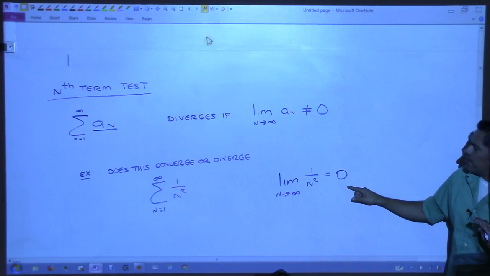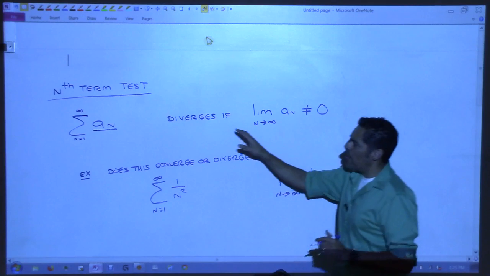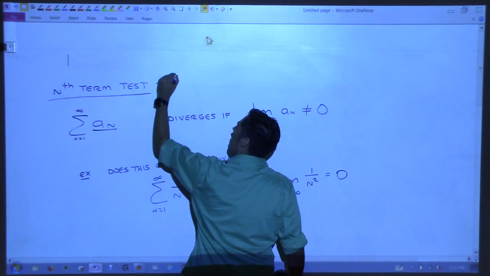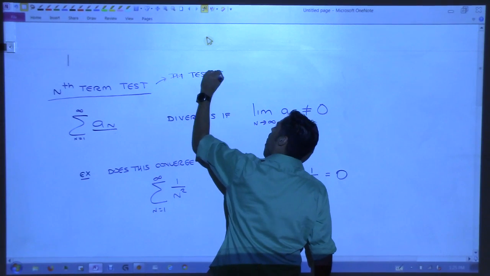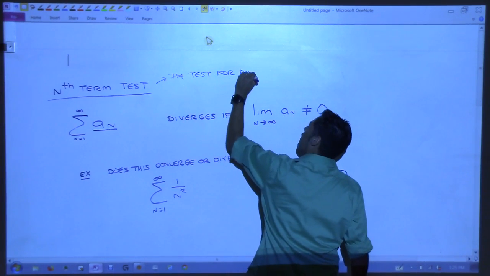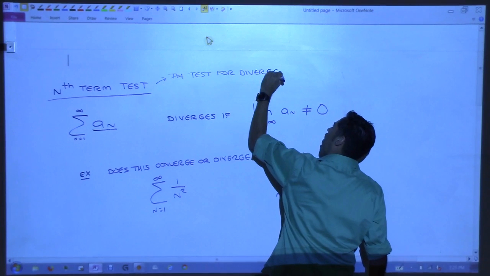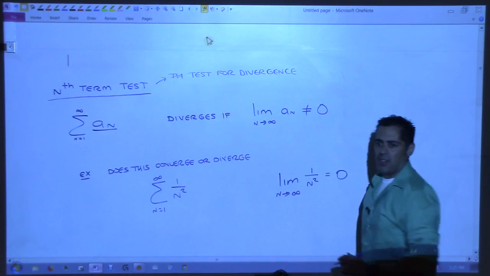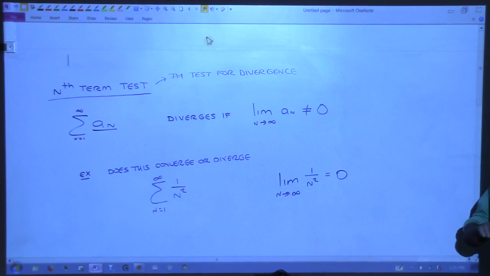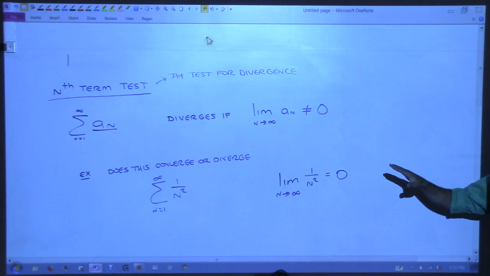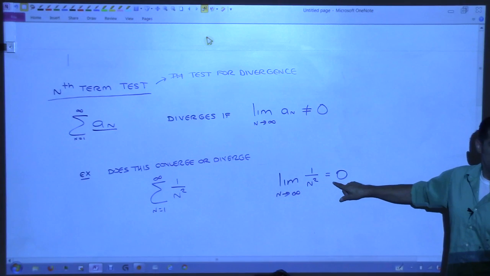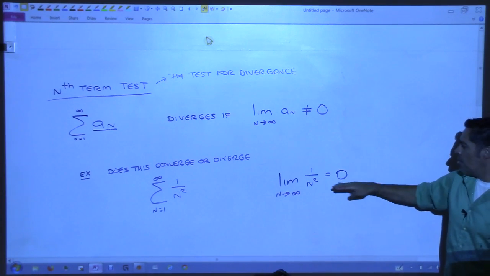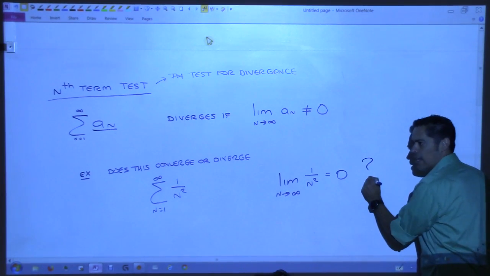What we're saying here is that sometimes we call the Nth term test the test for divergence, because all this test will ever be able to tell you is whether or not a series diverges. That's all this test can ever tell you. If this limit goes to something other than 0, then it diverges. If it goes to 0, it's inconclusive.